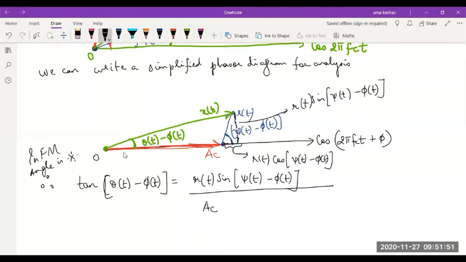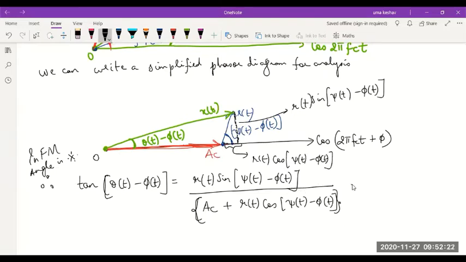I have AC first, the length AC, plus R of t cos of psi minus phi is the value of the adjacent side. The adjacent side length will be AC plus R of t cos of psi minus phi, and the perpendicular side length will be R of t sine of psi minus phi.